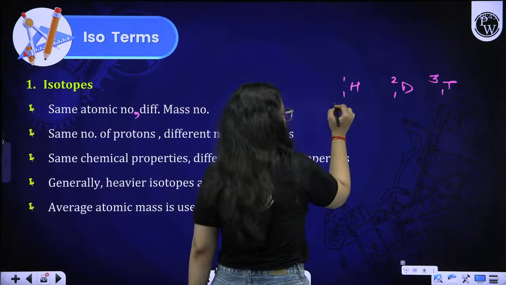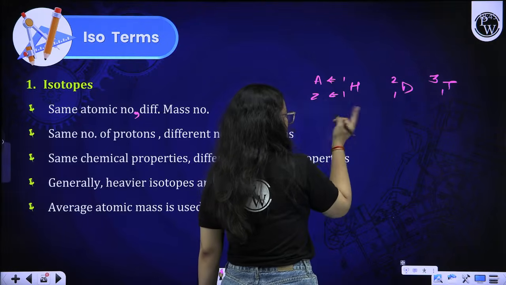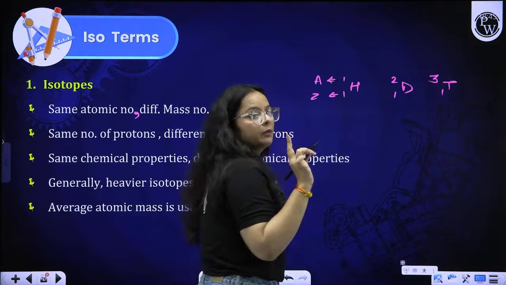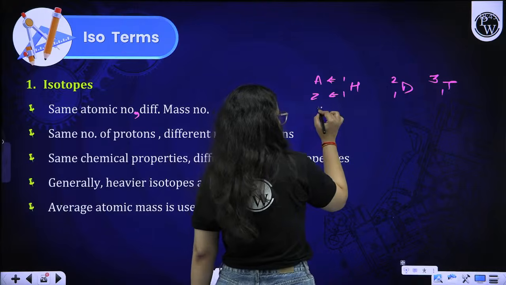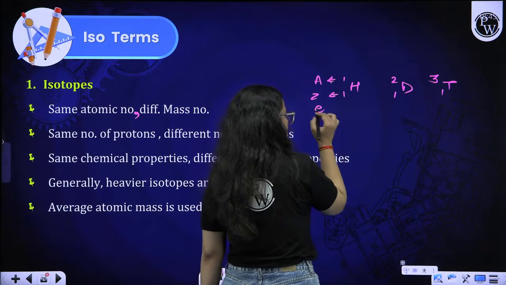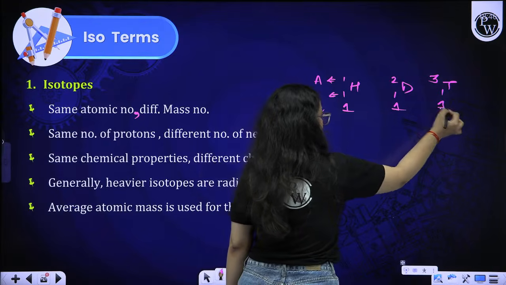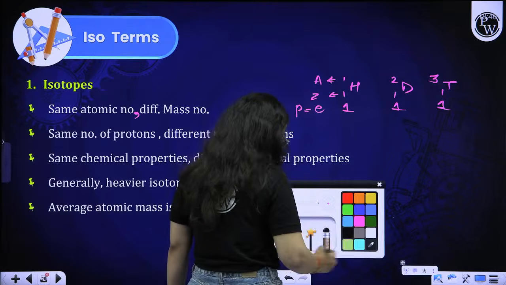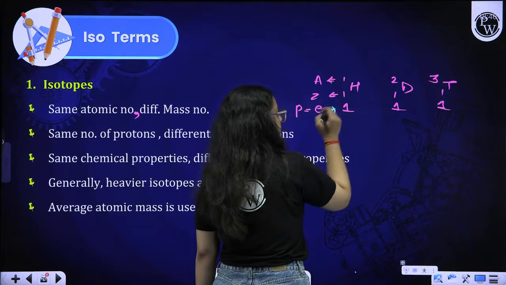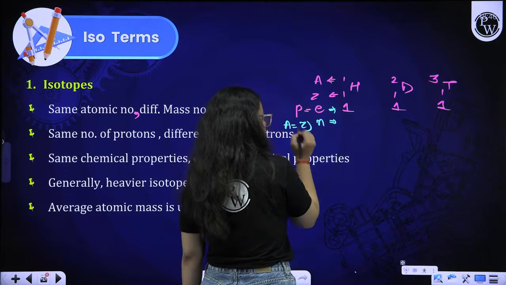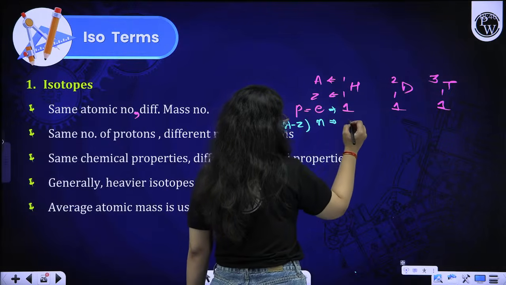Now we will find out. See, this is the atomic number and this is the mass number. Right now we calculate the electron, proton, and neutron count of a particular element. Here as well, electron will be equal to proton because this is neutral. So 1, 1, and 1. Then if I ask you about the number of neutrons, neutron will be A minus Z, so 1 minus 1, that is 0.